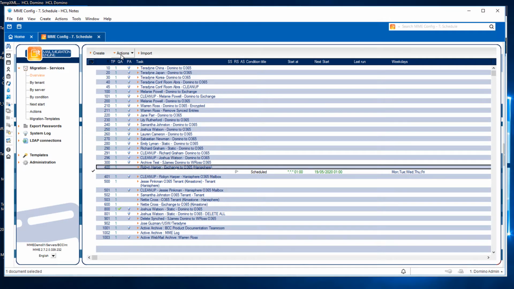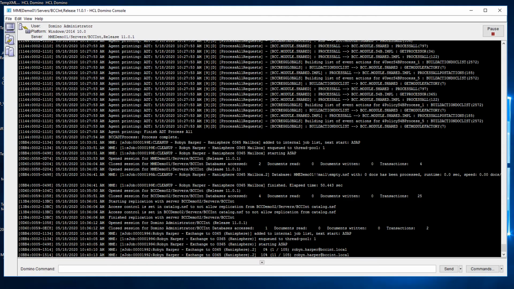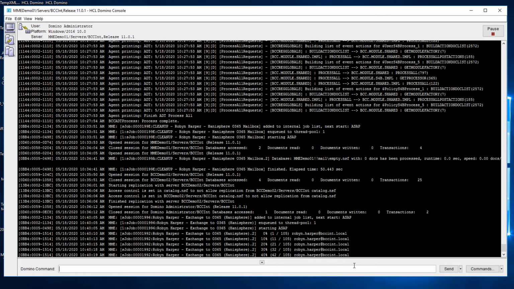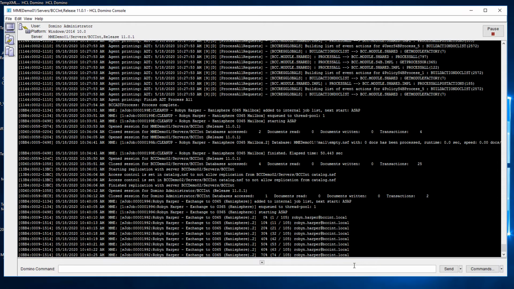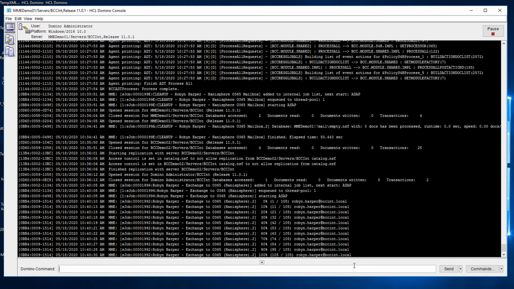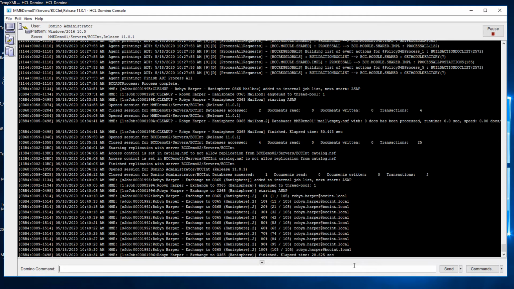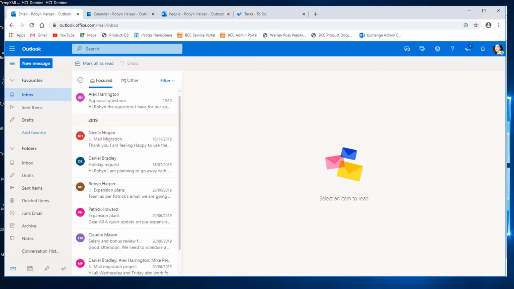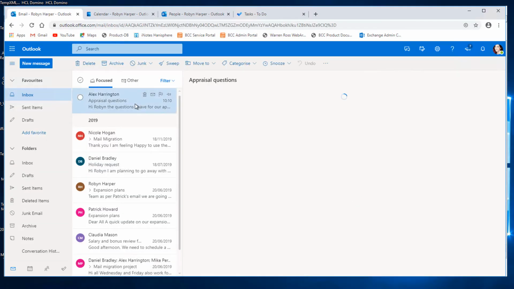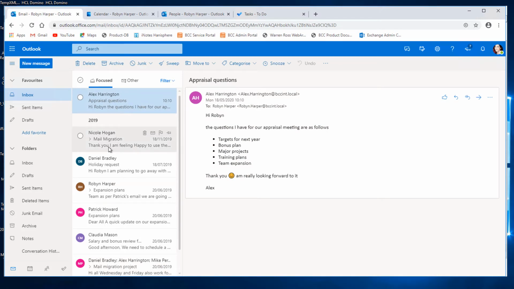Let's run the job. It's indicated that it's running by the green flag. Switching to the console shows that our migration job is running. The task sends a report back for each 10% increment that's been completed. Now the migration has been completed, we will switch to Robin's Office 365 mailbox.